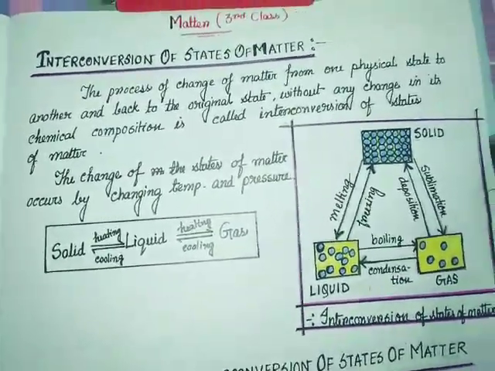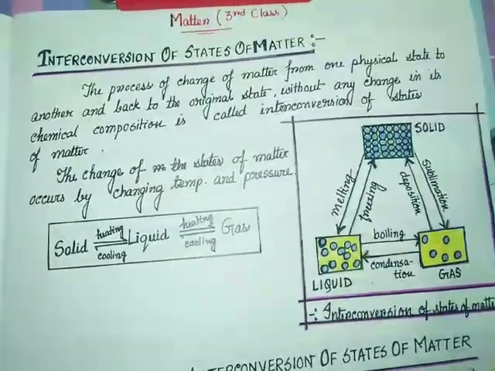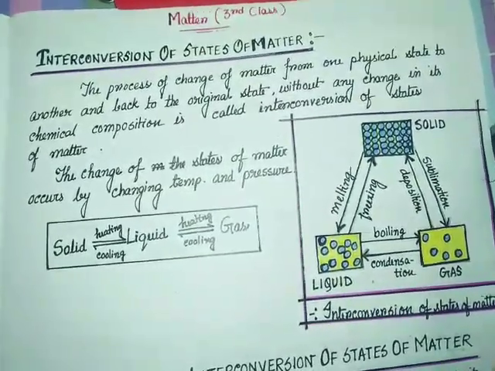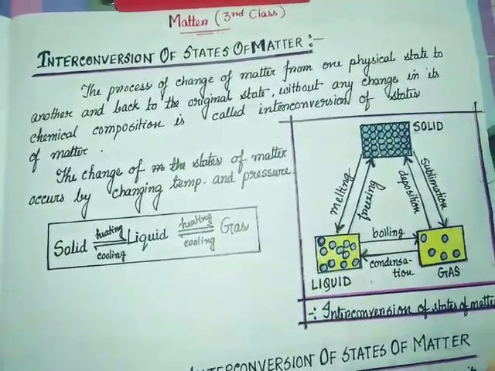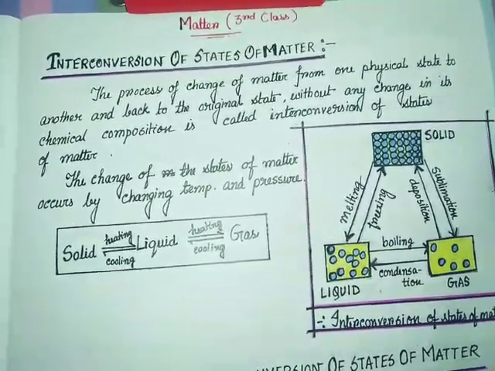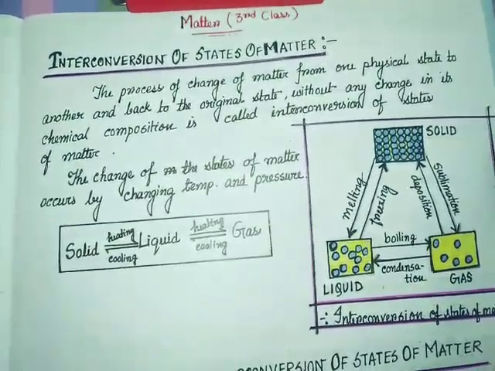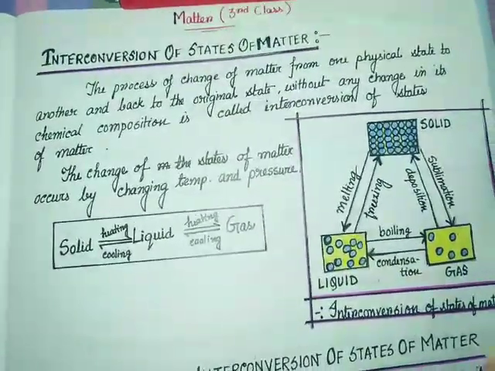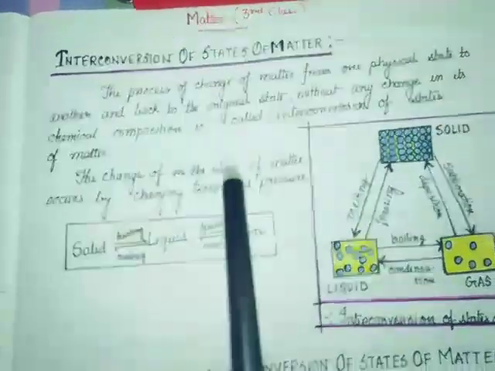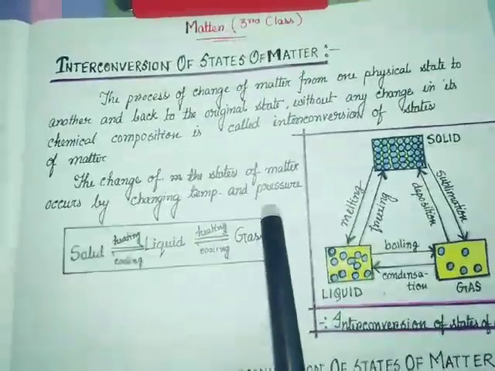Okay, so it is only the interconversion of states of matter where the chemical composition is not changing, only the physical state is changing. The constituent of that substance is remaining the same. So the change of states of matter occurs by changing temperature and pressure.